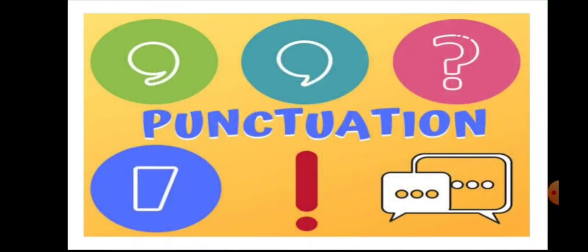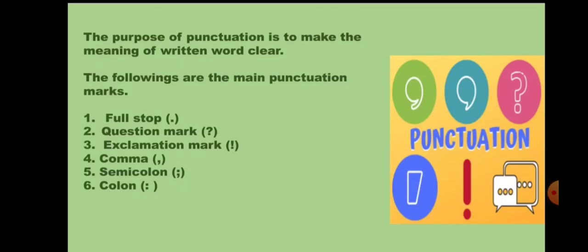So let's see, why do we need to use punctuation in a sentence? The purpose of punctuation is to make the meaning of written word clear. The following are the main punctuation marks: full stop, question mark, exclamation mark, comma, semicolon and colon. We will discuss all these punctuation marks one by one.